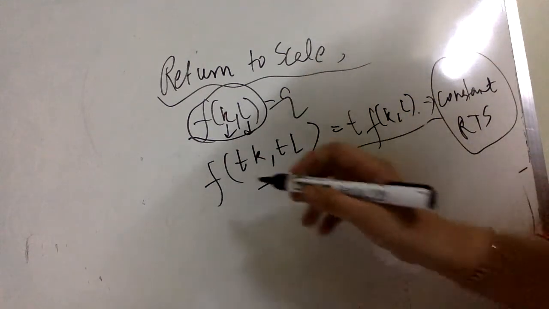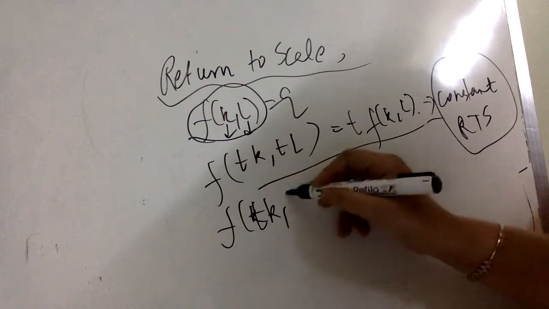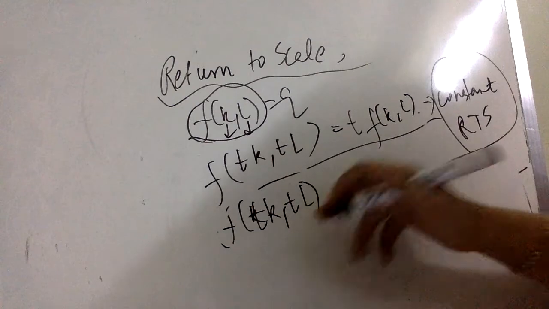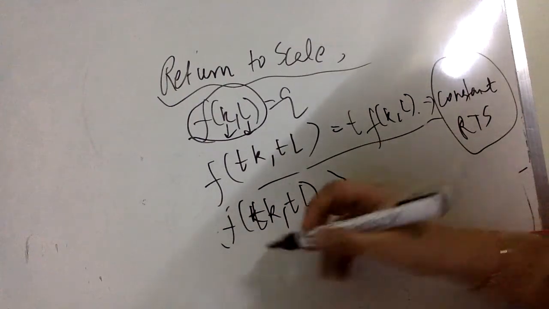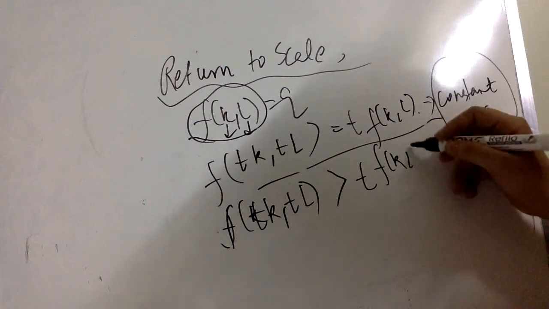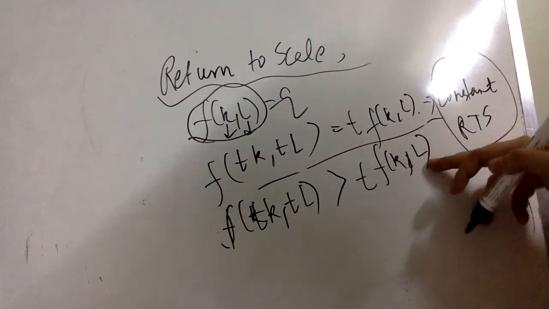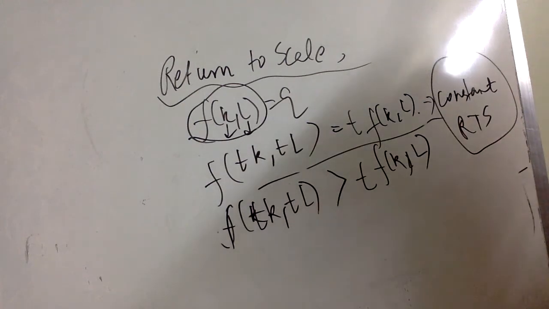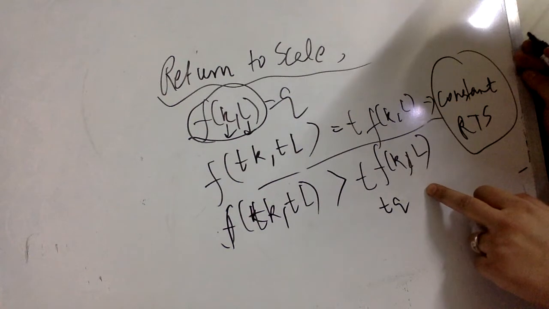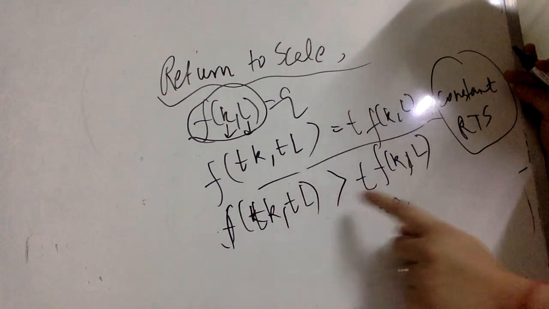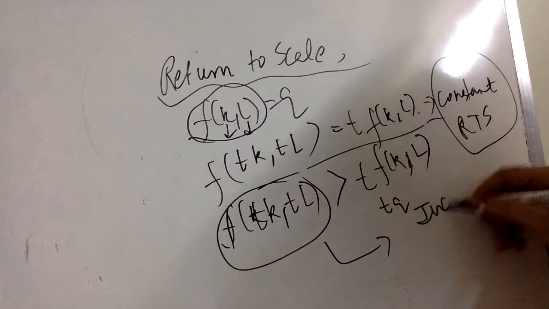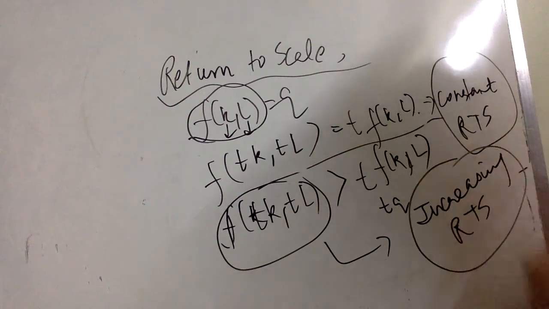Okay, next concept: if I change the inputs capital and labor by t proportion, but the change leads to an output, f(tK, tL), that is greater than t times f(K, L), which was equal to t times Q. So if the inputs are increased in t proportion, but the actual increase in output is much larger than it would have been in the case of constant returns to scale, then we say it's the case of increasing returns to scale.